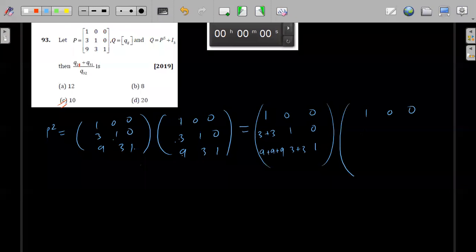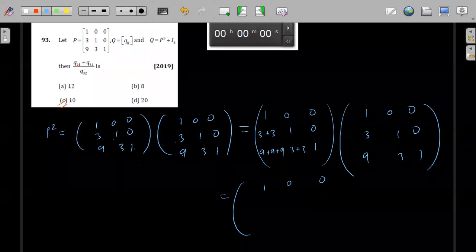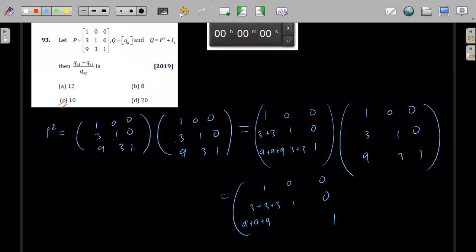Again, when I multiply, I will get something like this: 1 0 0, then 3 plus 3 plus 3, then 1 0 1, and 9 plus 9 plus 9, 6 times. Here you will have 3 into 3, and here also 3 into 3. This is P cube.